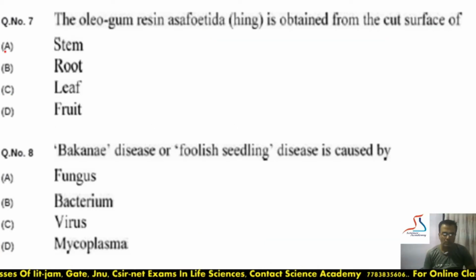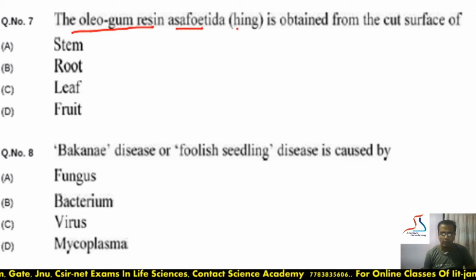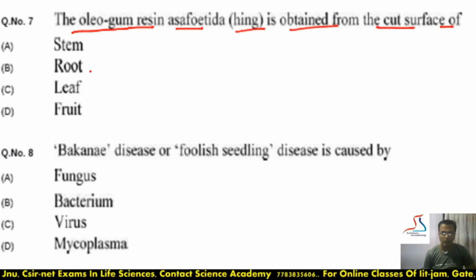Moving to the next question, the oleogum resin asafoetida, which is called hing, is obtained from the cut surface. It is a direct question. Hing is obtained by the cutting of root. Answer will be B. Next question, Bakanae disease or foolish seedling disease caused by.